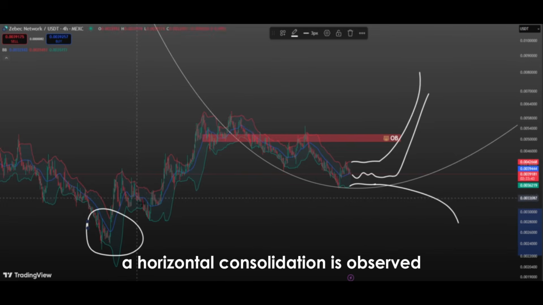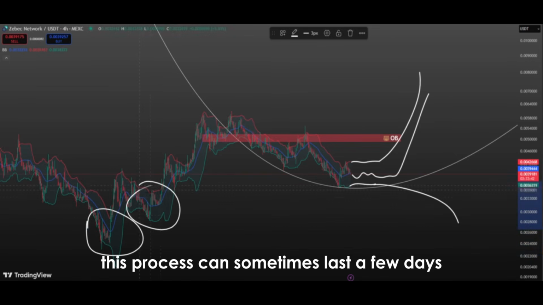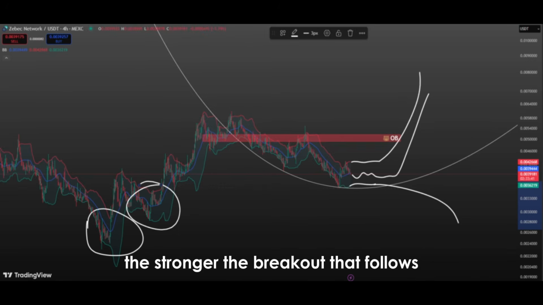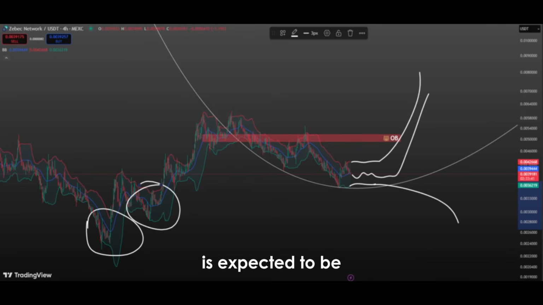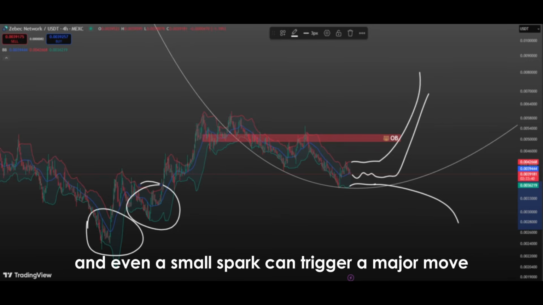A horizontal consolidation is observed, and the bands move closer together. This process can sometimes last a few days or even several weeks. However, the longer the narrowing lasts, the stronger the breakout that follows is expected to be, because the patience of market participants runs out, and even a small spark can trigger a major move.